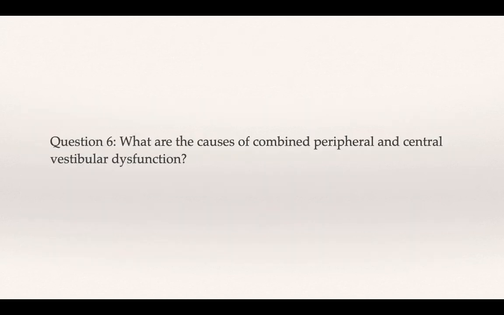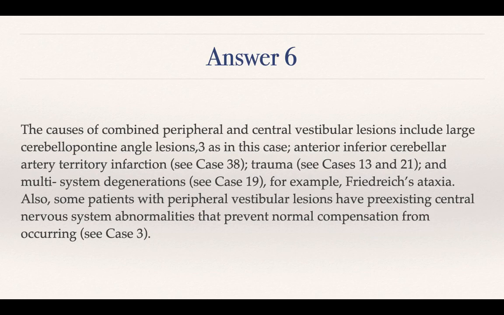So what are the causes of combined peripheral and central vestibular dysfunction? What are all the things that should come to our mind whenever we see a combination of peripheral and central vestibular dysfunction? The causes of combined peripheral and central vestibular lesions include large CP angle lesions, as in this case. We are going to see further cases like ICA infarct, a traumatic case, and a multi-system degeneration case in the further discussions,